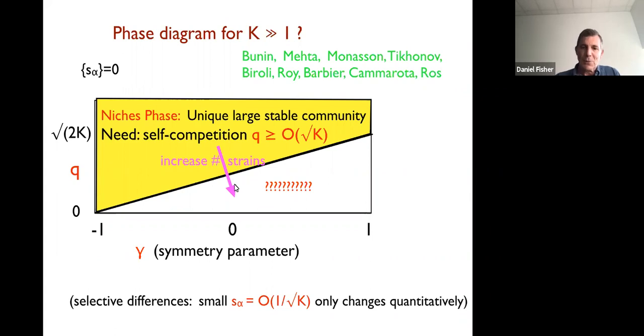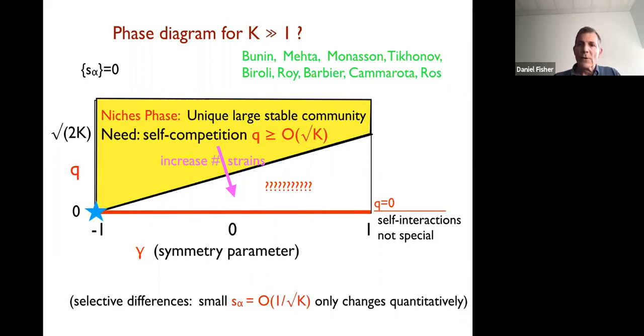The existence of this was already predicted by May, but this is more general, and we really understand what happens in this whole region here. The particular line we want to look at is here, where the self-interaction is not at all special, so look as a function of gamma. Now, I'm going to mainly focus on what goes on over here, where there are anti-symmetric correlations or tendencies in the interactions. This phase diagram is changed by selective differences, but only quantitatively changed, provided they're small.